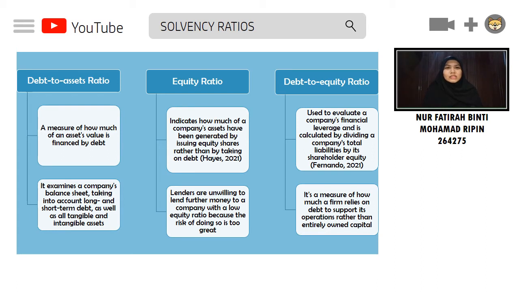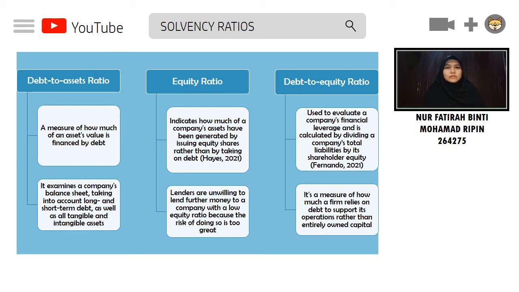The second ratio is the equity ratio, which indicates how much of a company's assets has been generated by issuing equity shares rather than taking on debt. The lower the ratio, the more debt a firm has utilized to finance its assets. The ratio serves as a predictor of a company's long-term financial stability. A high equity ratio is preferred by potential investors and creditors because it indicates that a firm is well managed, pays its obligations on time, and is unlikely to go bankrupt. Lenders are unwilling to lend further money to a company with a low equity ratio because the risk of doing so is too great, unless they can get collateral to mitigate their risk.